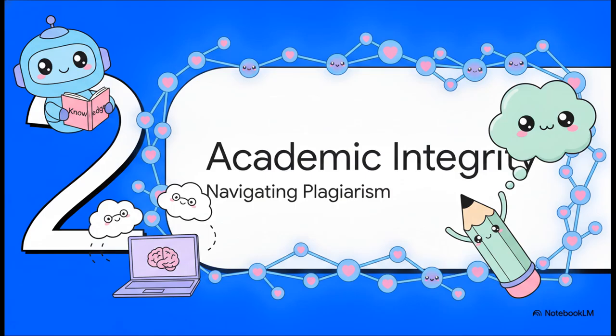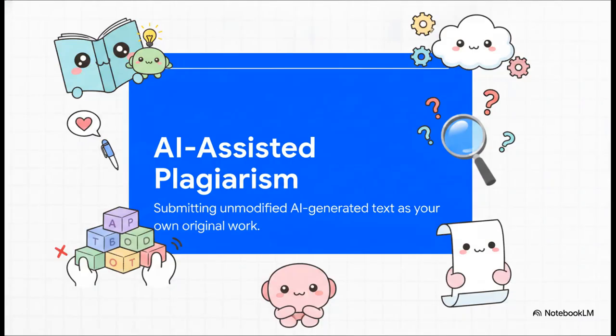Moving right along to Section 2, academic integrity and plagiarism. At its core, academic integrity is all about honesty. So, if you prompt an AI to write a 1,000-word essay on global warming and you simply copy and paste that output without changing a single thing or disclosing where it came from, yeah, that is AI-assisted plagiarism. Because AI-generated text isn't magically your original work, trying to pass it off as your own is considered outright academic misconduct by most institutions today.